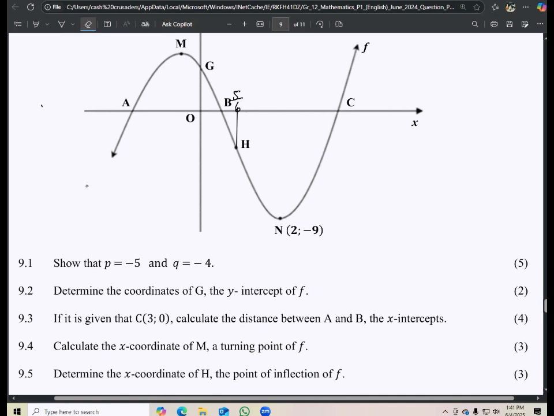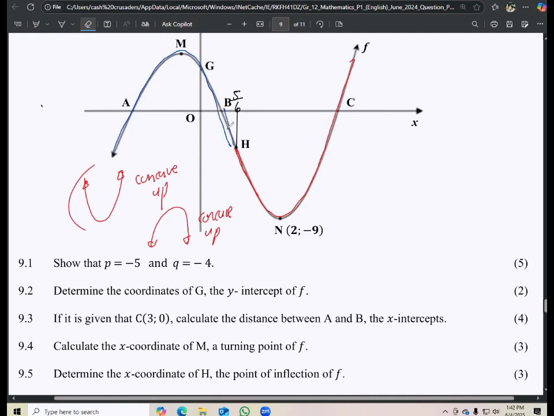Understand what is concave up. Concave up is this. When a graph is like this, we say it's what? Concave up. And then when a graph is like this, we say it's what? Concave down. So where do we have this shape here? We have this shape right here. Note that from this point here, all the way to that point of inflection, what shape do we have?